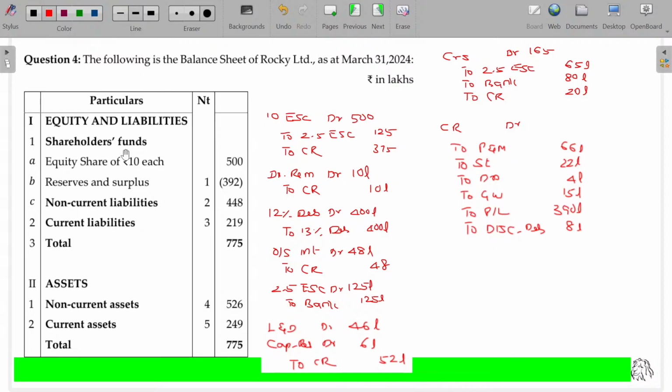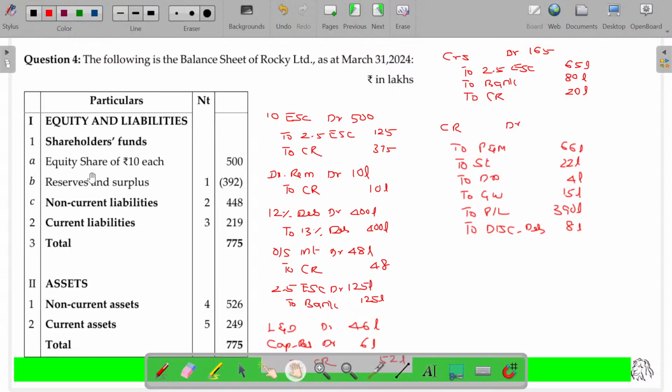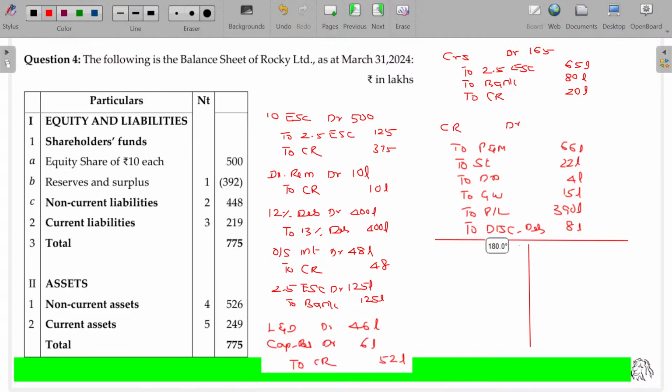Clear? Then what can we do? I have completed passing the journal entries. Better we prepare the CR account also.